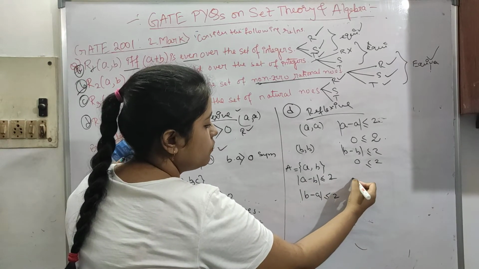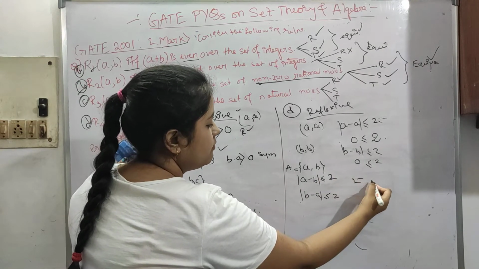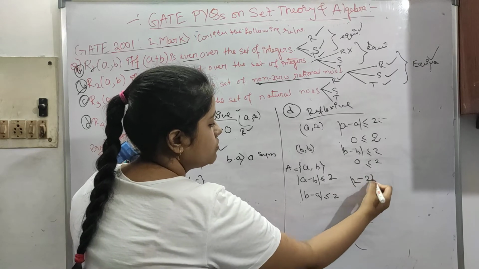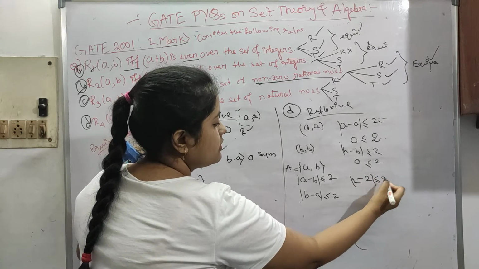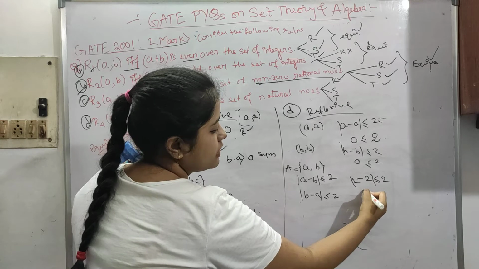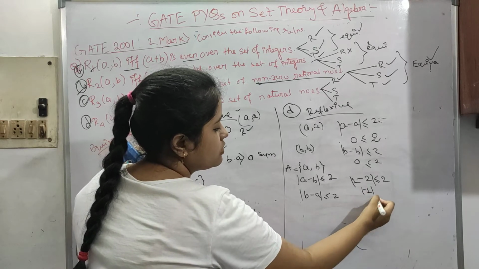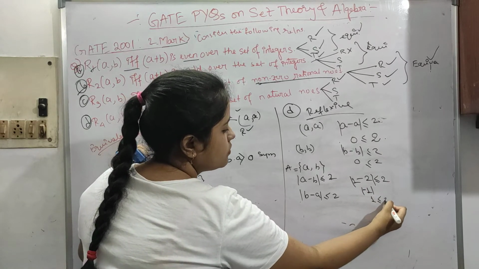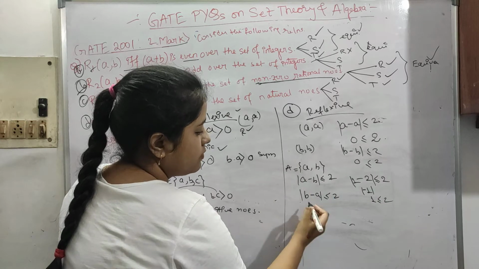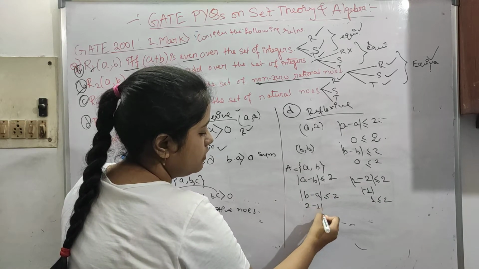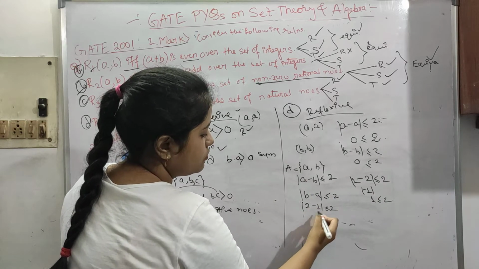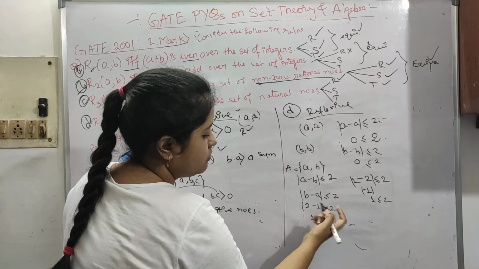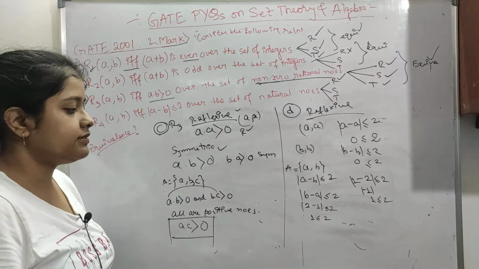Let's say in place of a we put 1 and in place of b we put 2. So 1 minus 2 is less than or equal to 2. 1 minus 2 is actually minus 1, and the modulus of this is 1, which is less than 2. Now if we take the opposite, 2 minus 1 is 1, which is less than or equal to 2.